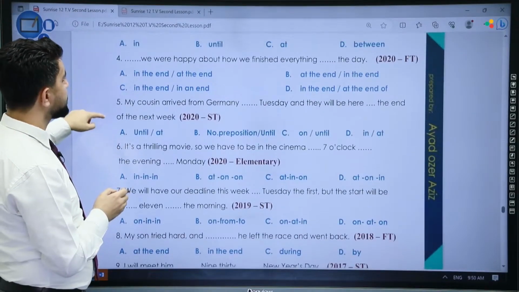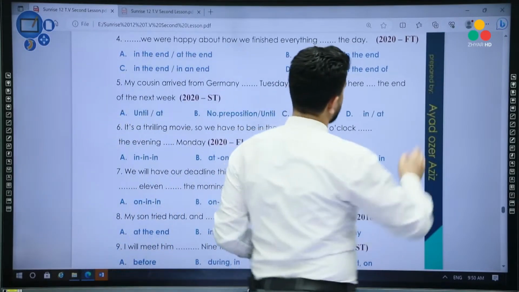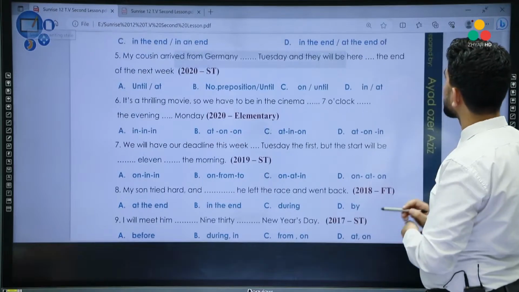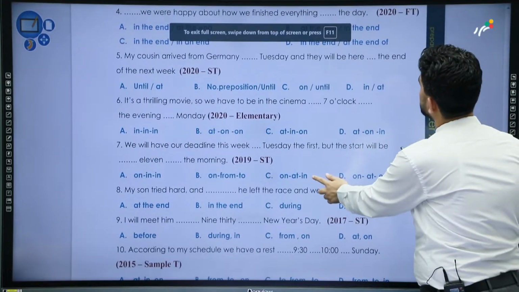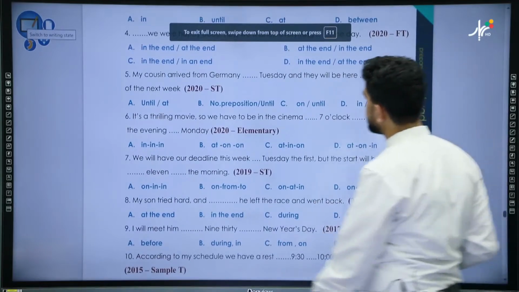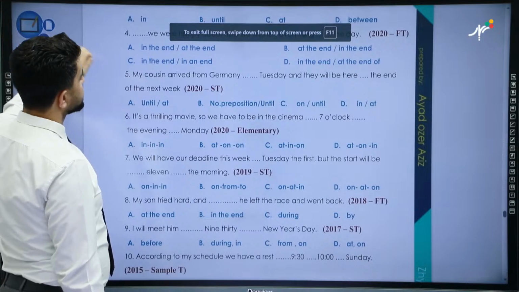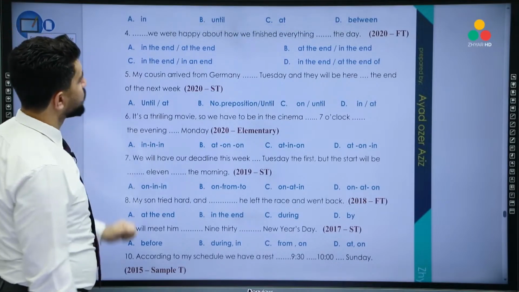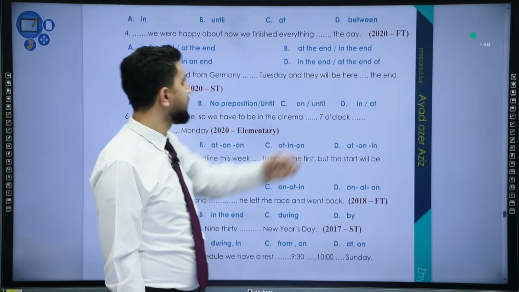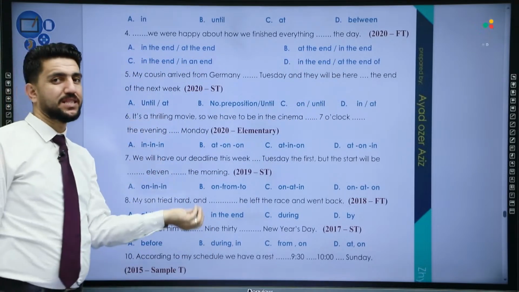What about this one? This question is from 2020 first term. How can we do this? Yes. Which one do you think is the correct answer? We were happy about how we finished everything the day. Okay? Which one is at the end? Which one is in the end?